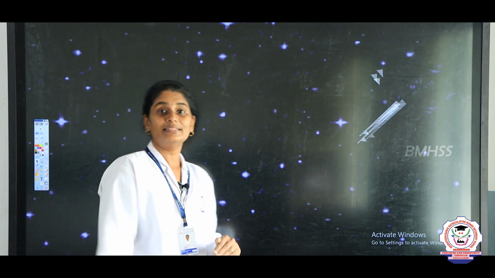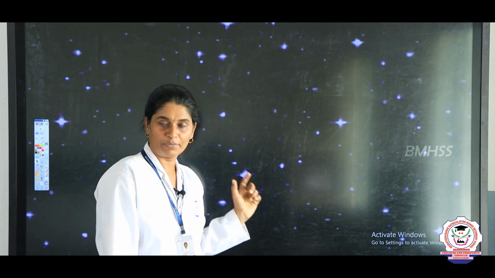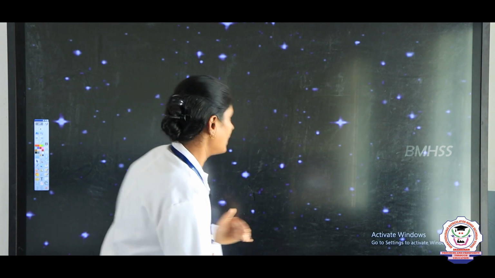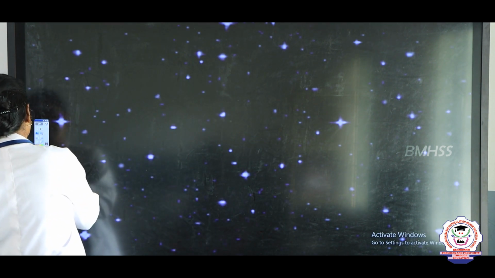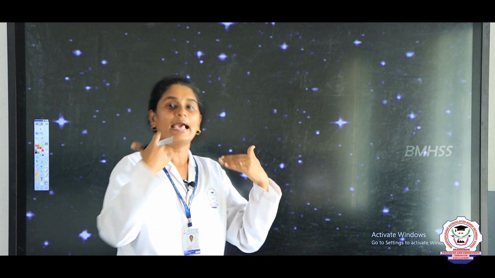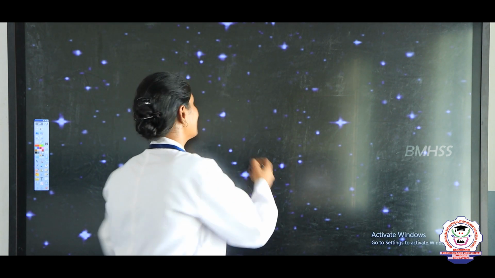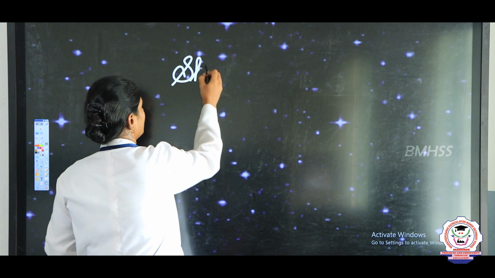So, today in this class you learned very informative things about the skeletal system, right. First we learnt that the skeletal system is made up of two sets, axial and appendicular. In the axial we learnt about the skull. How many bones are there in the skull?